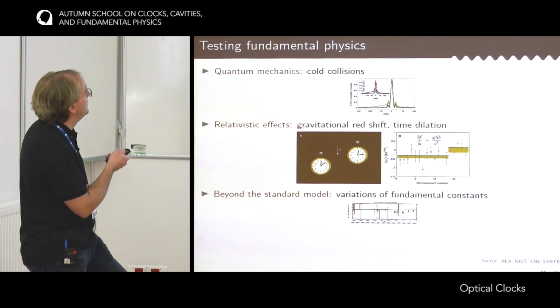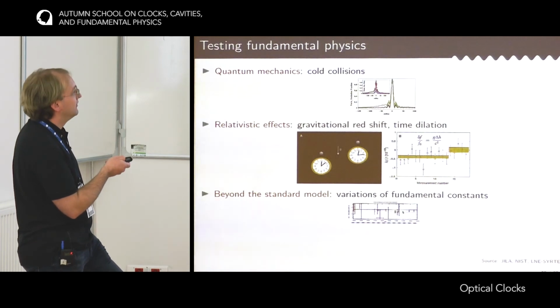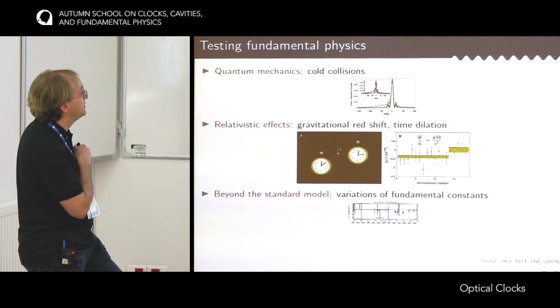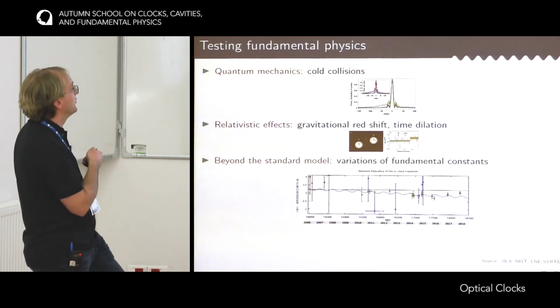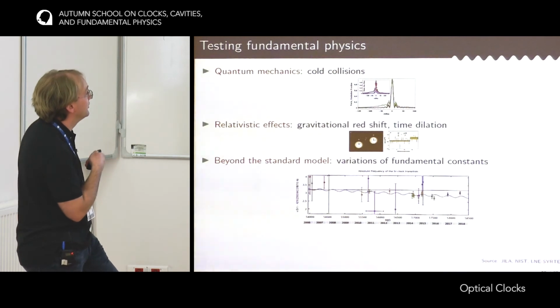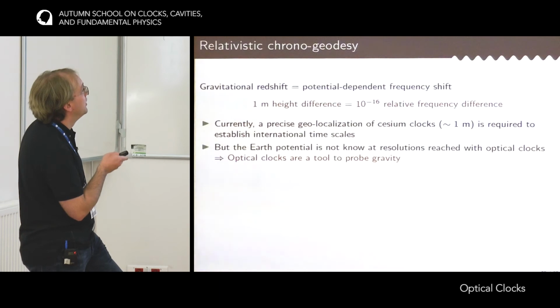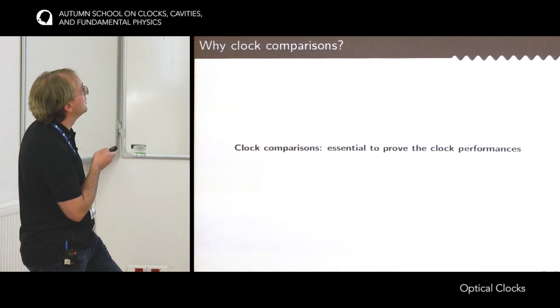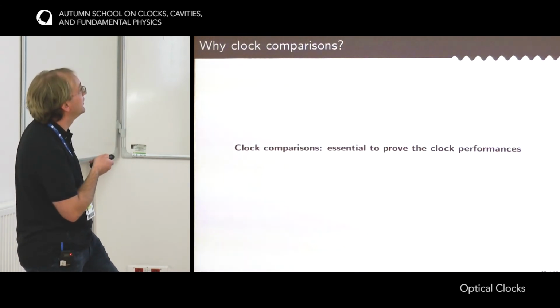It's also possible to detect gravitational effects and relativistic effects. For instance, here this was an aluminium clock at NIST. They have a pair of clocks, they lifted one of them, and they could observe the gravitational shift between the clocks. It's also possible to measure the drift of fundamental constants and put bounds on theories beyond the standard model. You have seen these applications, I will not go through them, but I would like to stress one of the applications of optical clocks, which is clock comparisons.